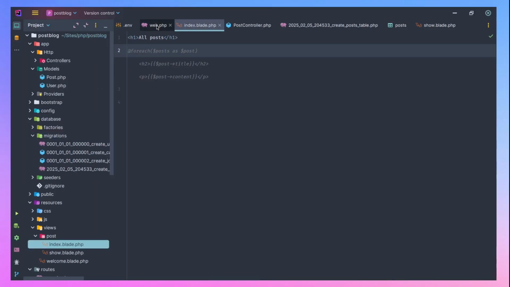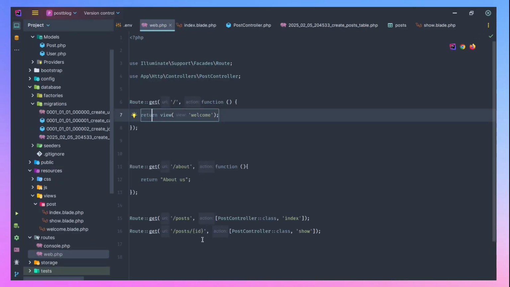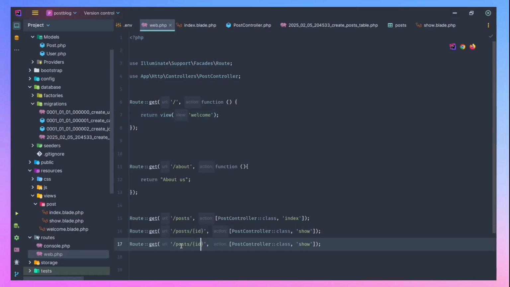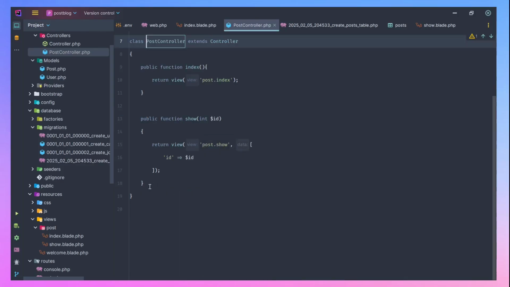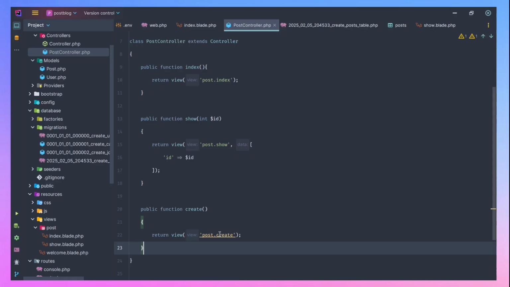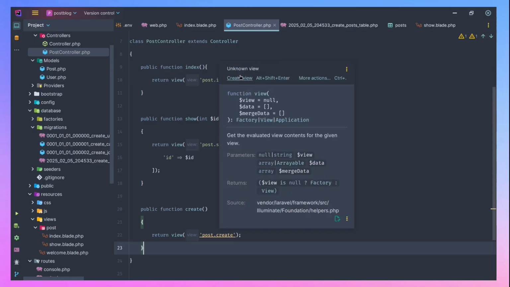So let's come back to our route here, and let's create another path here. Let's say /posts/create. Then we can save like that. Come back to our controller, and let's have a public create method.